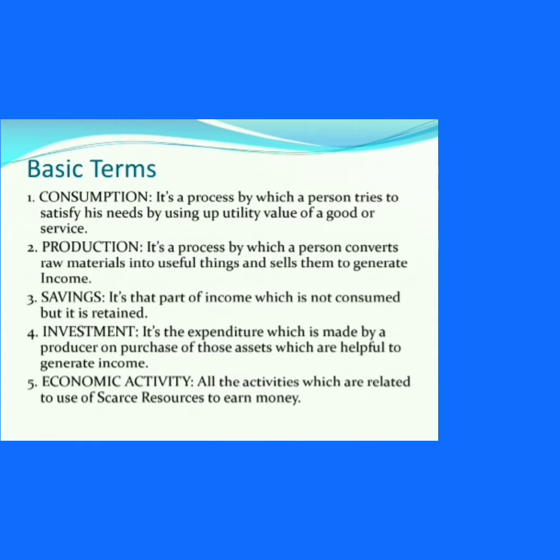What is investment? It is expenditure which is made by a producer on purchase of those assets with the help of which he can generate income in future. Meaning these are those assets which are used by the producer in future to generate more income.